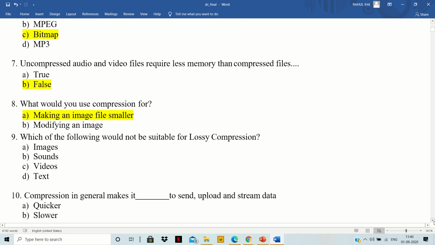Which of the following would not be suitable for lossy compression? Our options are A, images, B, sound, C, videos, and D, text. Lossy compression is not reversible. It can be used for images, sounds, and videos, but for text we can't lose the information, because if even a single word is missed, this can change the pattern and the meaning. So we can't include text in this. The right answer will be D, which is text.